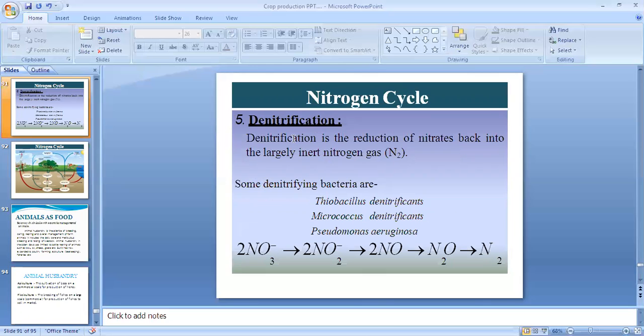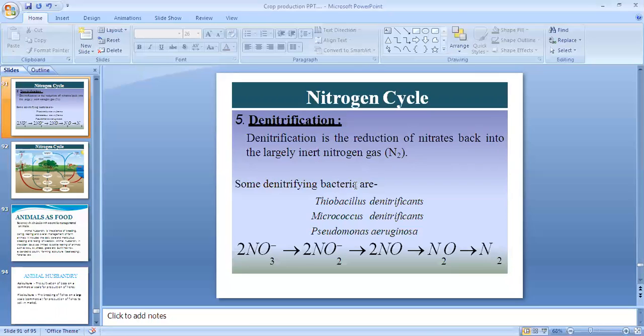Denitrification is the reduction of nitrates back into the largely inert nitrogen gas. So again this nitrogen gas is released to the atmosphere. That is the denitrification process. For this process, denitrifying bacteria are helpful.